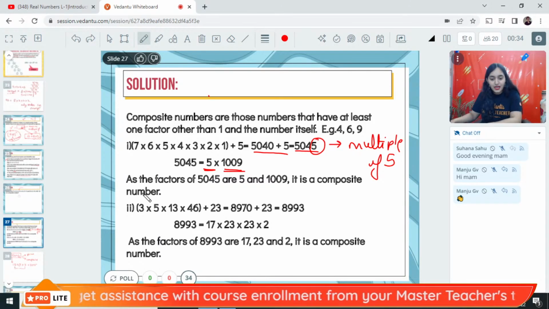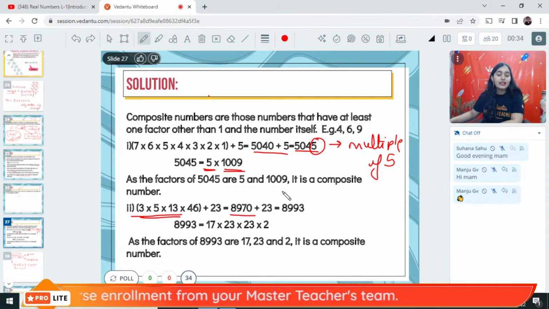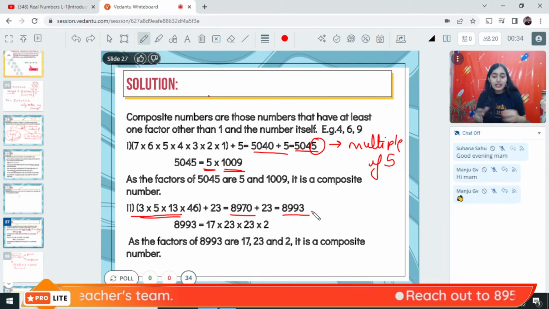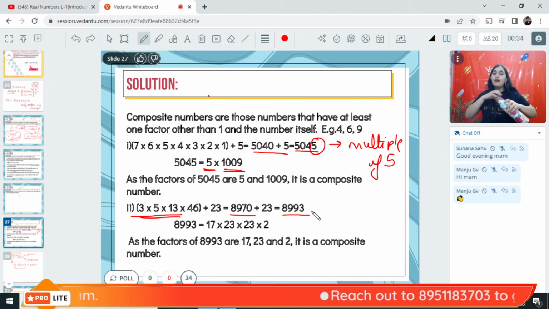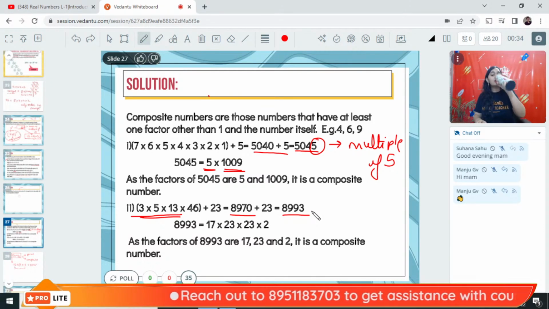Alright. Similarly, let us prove it for the other statement. When we add them, we are getting 8970 plus 23, which is 8993. Now 8993, it is divisible by what all numbers? You have to check. So keep checking whether it is divisible by any number or not.